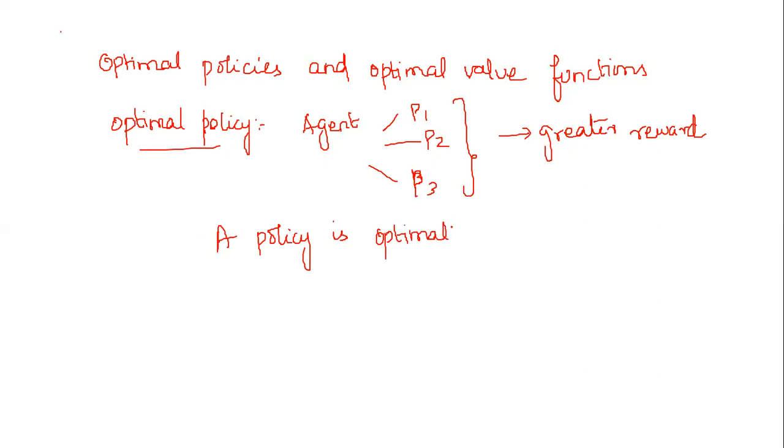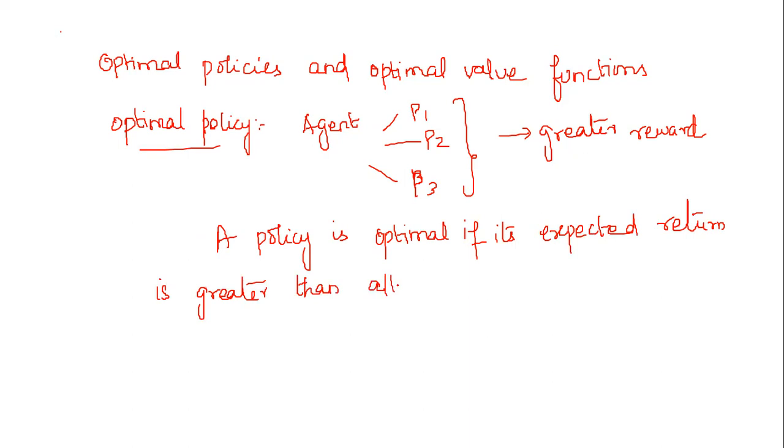So if we see a definition, a policy is optimal, when do you call a policy optimal? If its expected return is greater than all other policies, this is where you call a policy an optimal policy. The expected reward should be greater than all the other policies that it has tried.